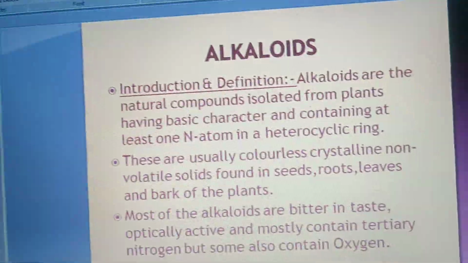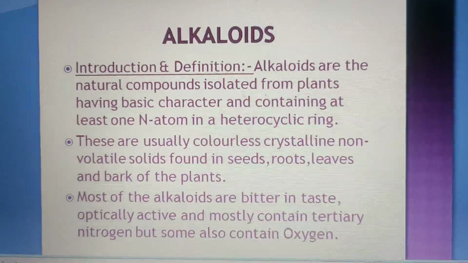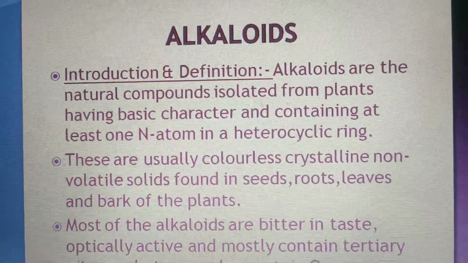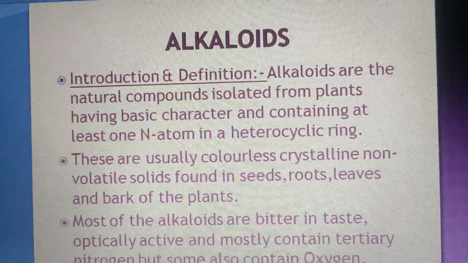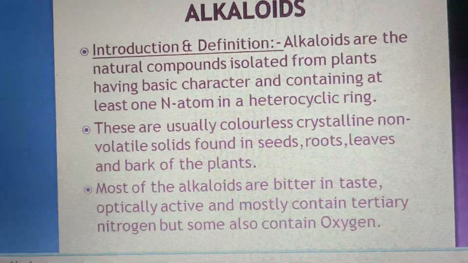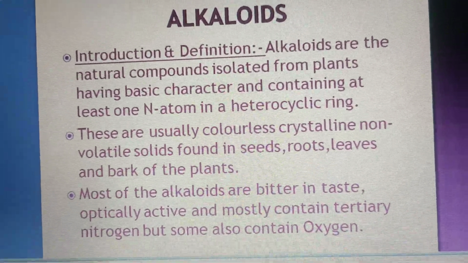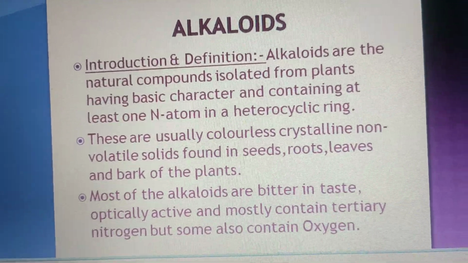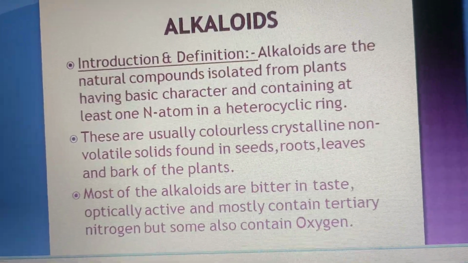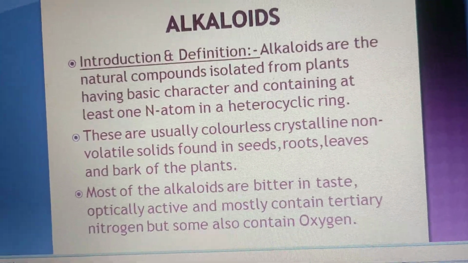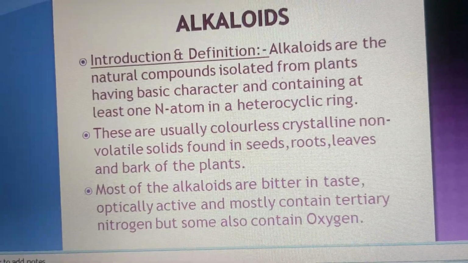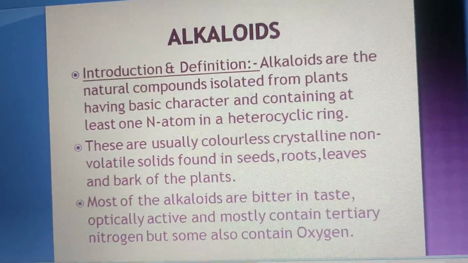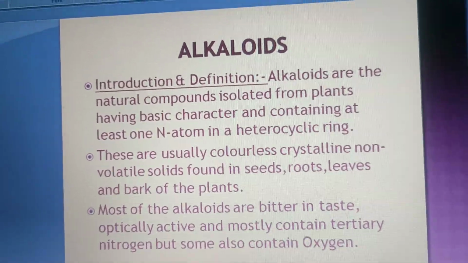First of all, we discuss the alkaloids: the introduction and the definition of alkaloids. Alkaloids are natural compounds isolated from plants, having basic character and containing at least one nitrogen atom in a heterocyclic ring. These are usually colorless, crystalline, non-volatile solids found in seeds, roots, leaves and the bark of the plant. Most alkaloids are bitter in taste, optically active and mostly contain tertiary nitrogen, but some also contain oxygen. There are two alkaloids in our syllabus, one is quinine and another is morphine.